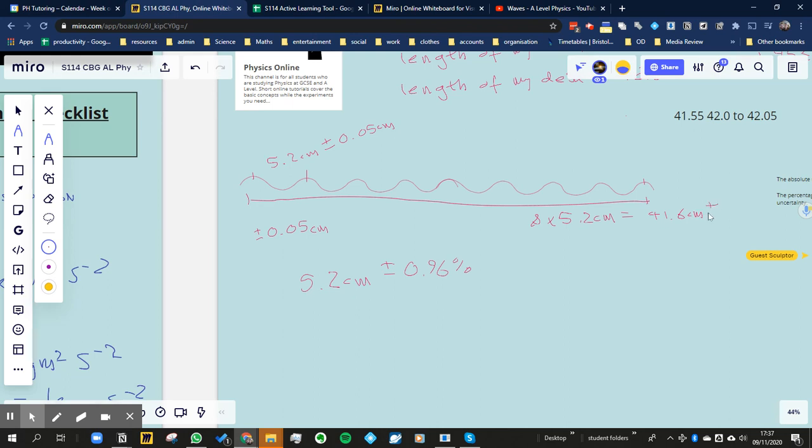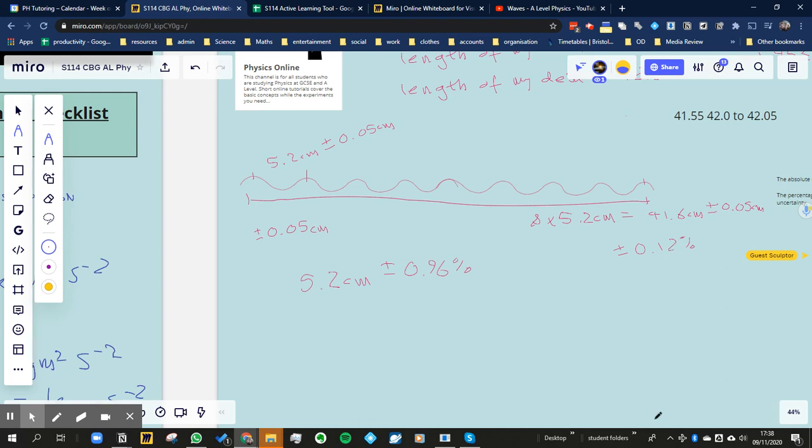It's still plus or minus the same 0.05 centimeters. But let's go ahead and work out the percentage uncertainty this time. When you work it out in this case, you're going to get the percentage uncertainty is actually plus or minus 0.12%. So you get the same absolute uncertainty because we've got the same ruler. We still know it's that much degree of uncertainty, but in terms of what percentage of my measurement I am uncertain about, I've got a much lower percentage.